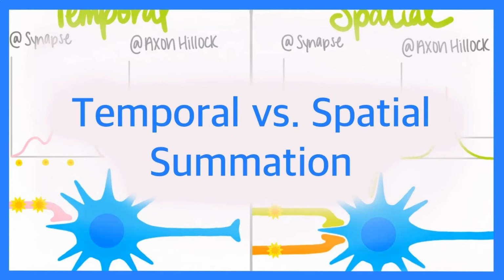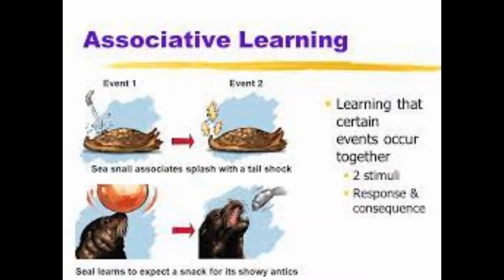Because when spatial summation happens, synapses connecting to one particular neuron from two different regions are getting strengthened, right? So an association of concepts, of items sensed from two different regions of the brain, is getting formed.